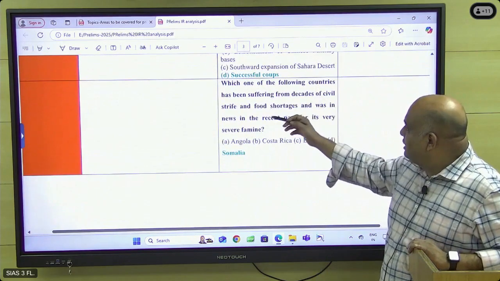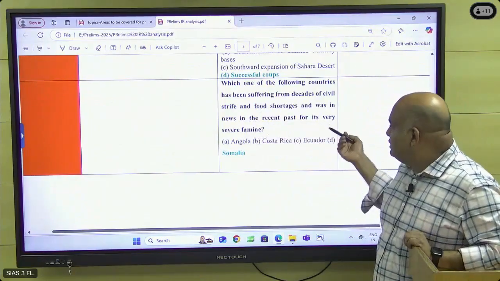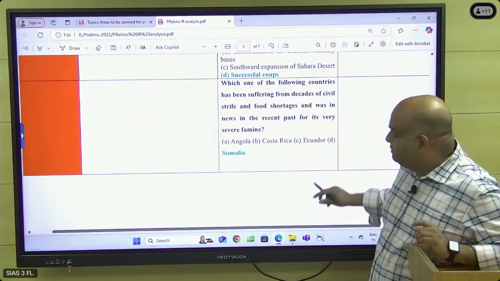And then which one of the following countries has been suffering for decades from civil strife and food shortages? So obviously it should be Somalia only. Easily we can identify.